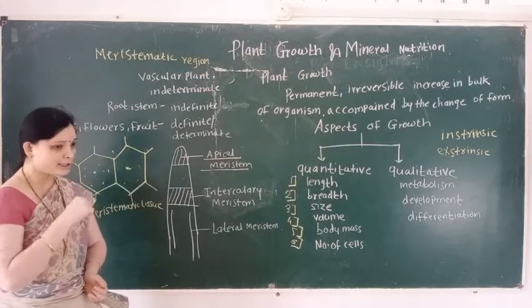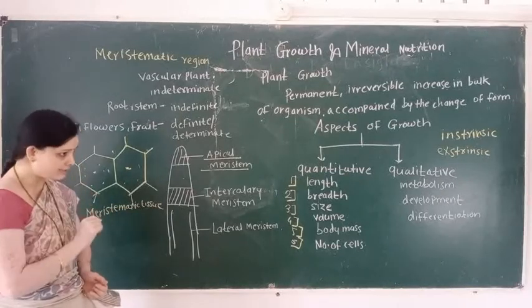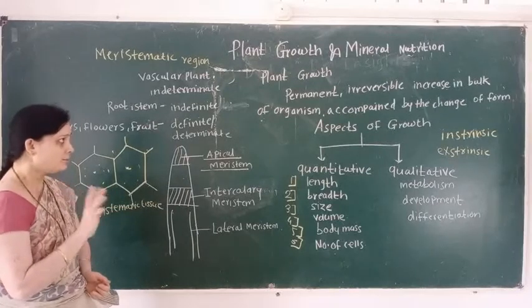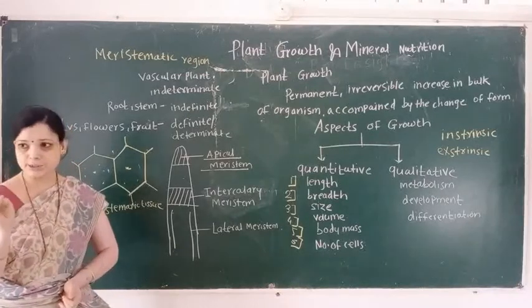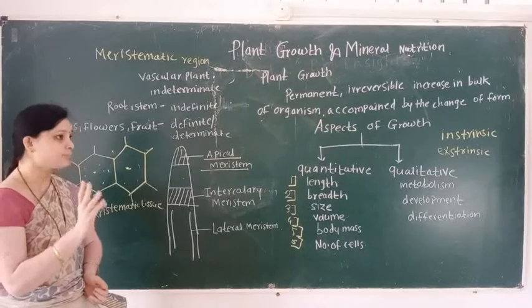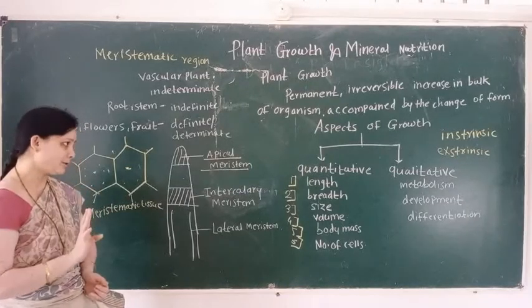Meristem undergoes cell division and forms a number of new cells. And growth is followed by first cell division, then cell elongation, and then cell differentiation.